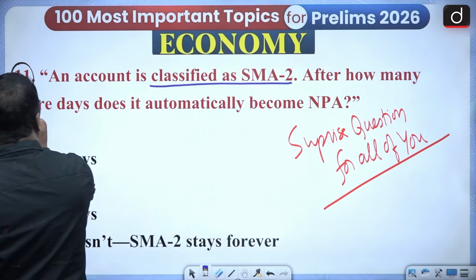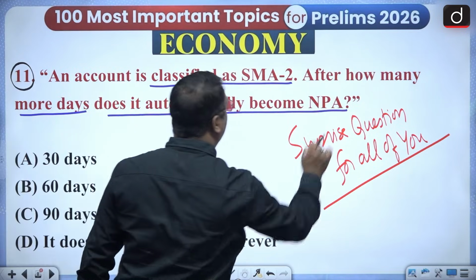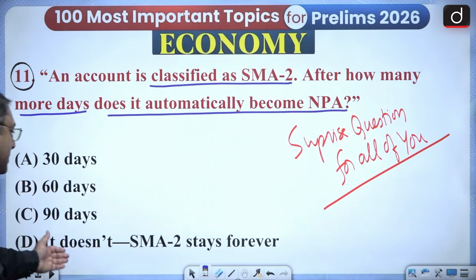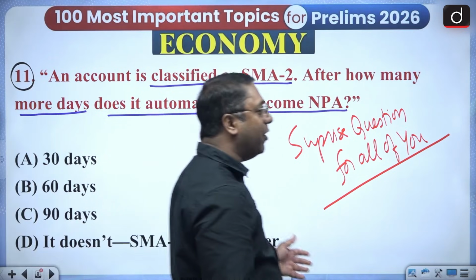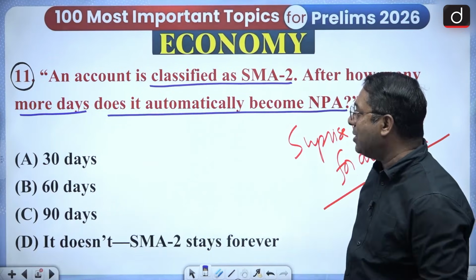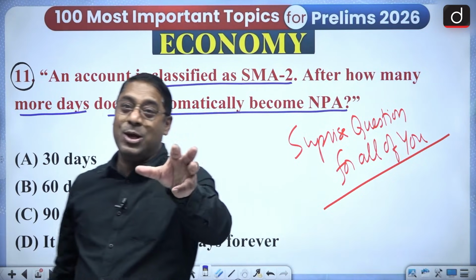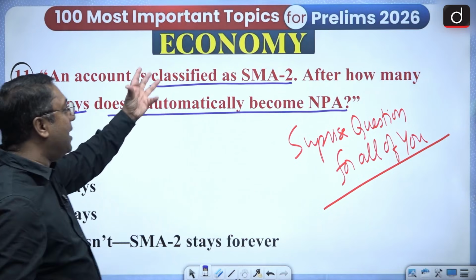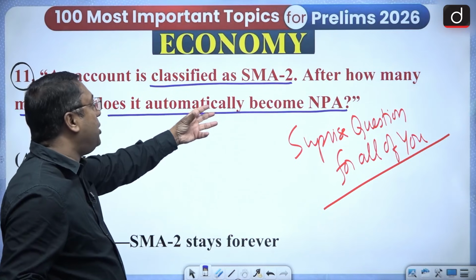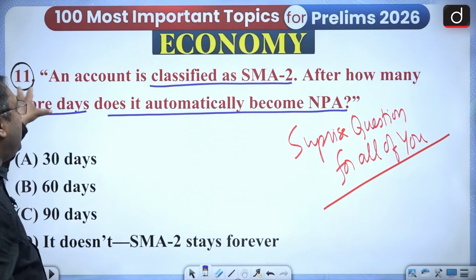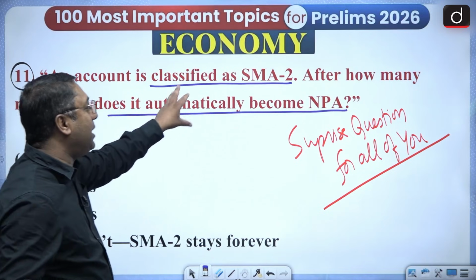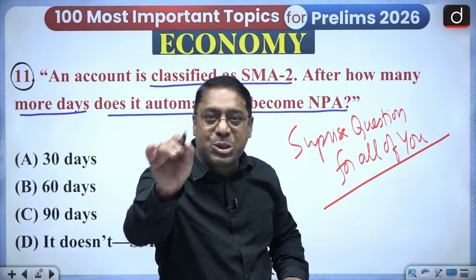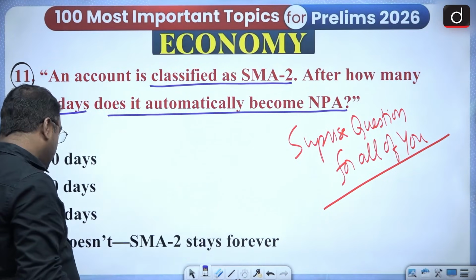After how many more days does it automatically become NPA? 30 days, 60 days, 90 days, or it doesn't, SMA stays forever? So you have to come up with the answer. It's a tricky question. Don't think it's very easy, because see the options. The account is classified SMA2, and how many more days does it automatically become NPA? I'll come up with this answer in the next video. So it's a surprise one.